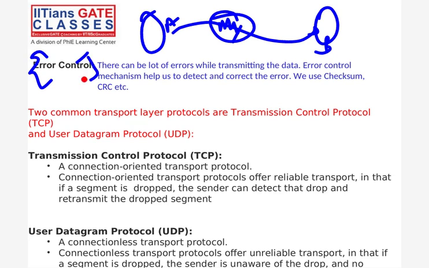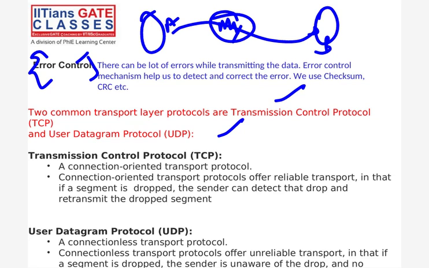Now, which protocols are we using at the transport layer? TCP and UDP. TCP means Transmission Control Protocol, and UDP is User Datagram Protocol, right? You know that. TCP is a connection-oriented transport protocol. It means first we need to do handshaking from host A to host B and maintain the session. Then the whole path is dedicated from host A to B. Whatever data host A sends on that path, only through that route are we able to receive it on B, right?